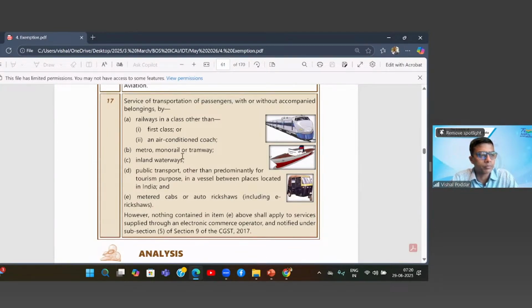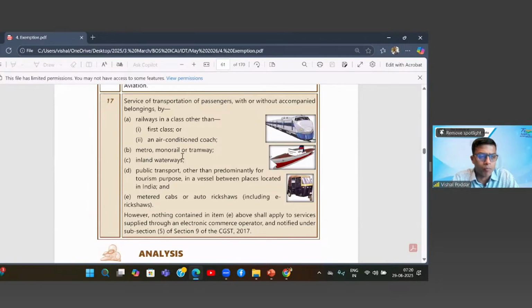Yes, sir. Service of transportation of passengers with or without accommodated belongings by railway in a class other than first class or an air-conditioned coach, metro, monorail, or tramway, inland waterways, public transport other than predominantly for tourism purpose in a vessel between places located in India, and metered cab or auto rickshaws, including e-rickshaws.